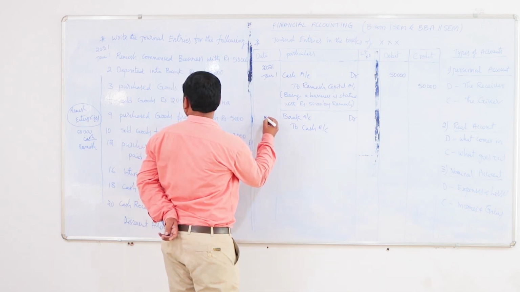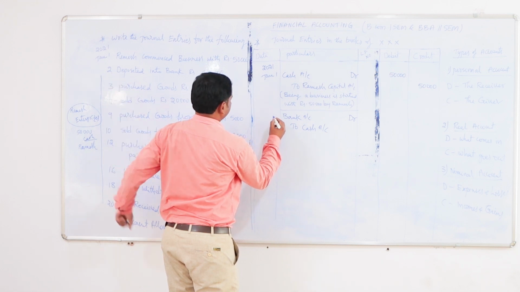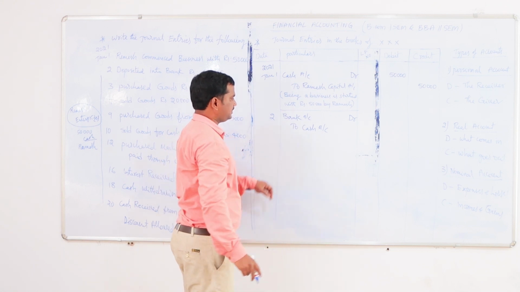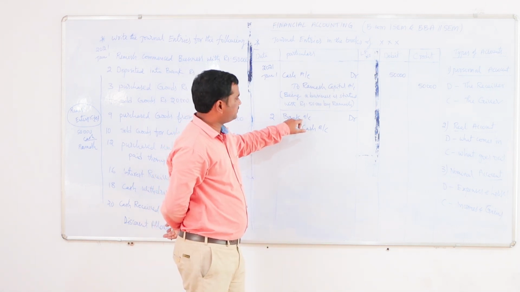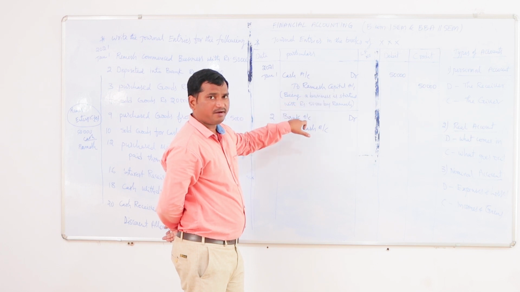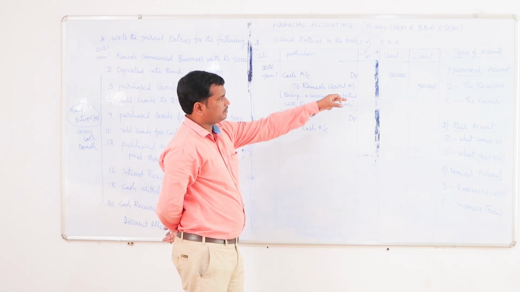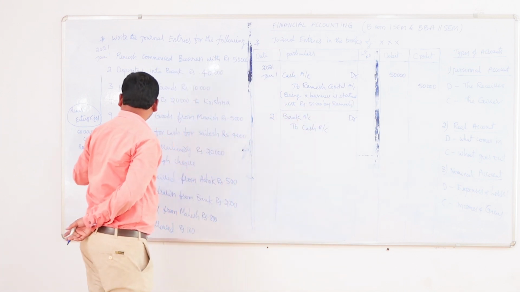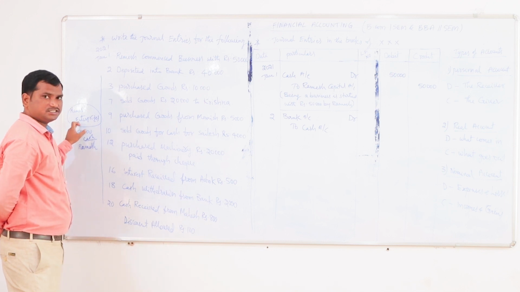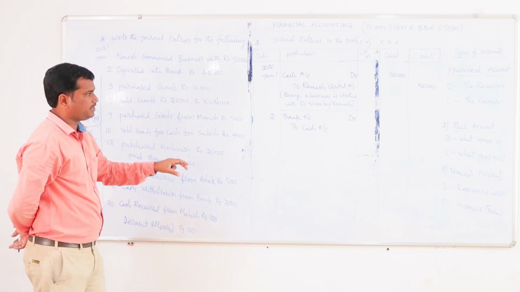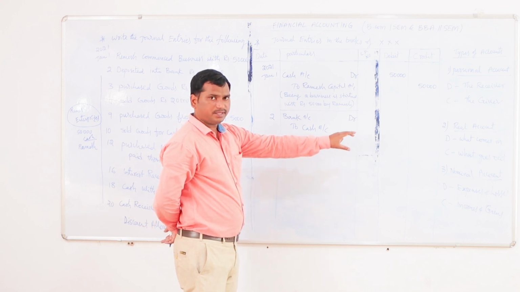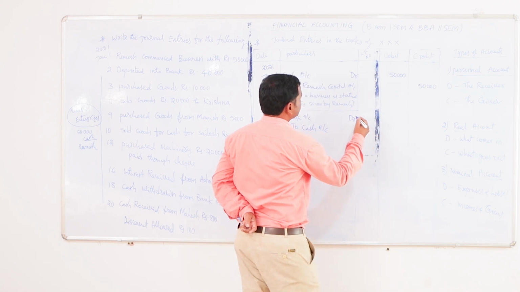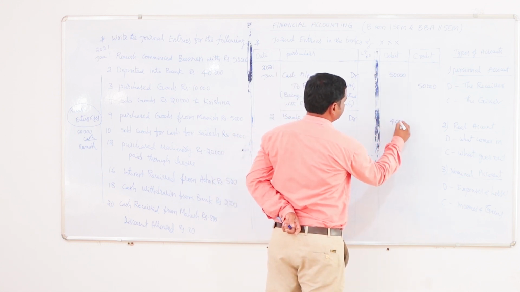So date January 2nd. In the date column, we should enter the date and we should give the posting. Here, bank account we are debiting as per the personal account, as the bank is getting the benefit. So debit the receiver. As per the real account, cash is going out from the organization. Here an organization is depositing some cash into the bank. Cash is going out, so as per the real account, the cash account should be credited. For this transaction, the amount we should enter. So the amount is 40,000.